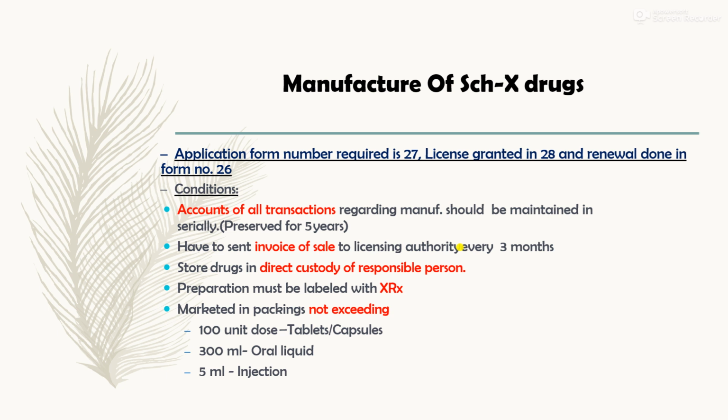The conditions to be fulfilled are: an account of all transactions regarding manufacturing should be maintained serially, and about the previous 5 years of data is important. Then every 3 months, they have to send the invoice of the sale to the licensing authority. What they have manufactured, what they are going to manufacture, each and every detail should be given.